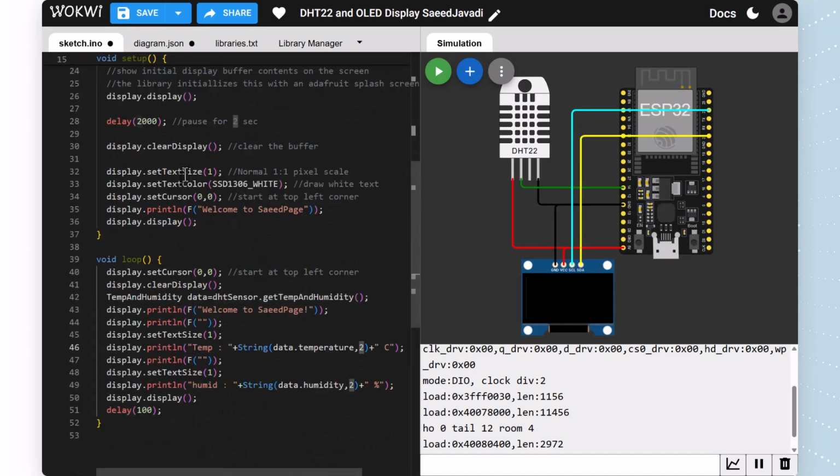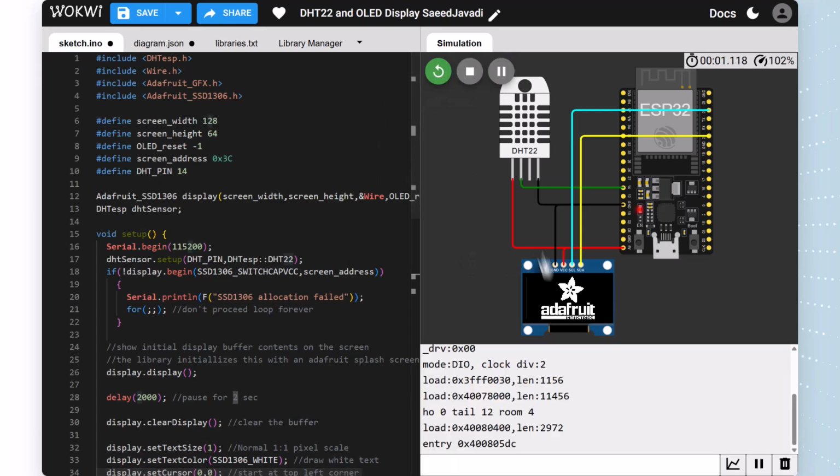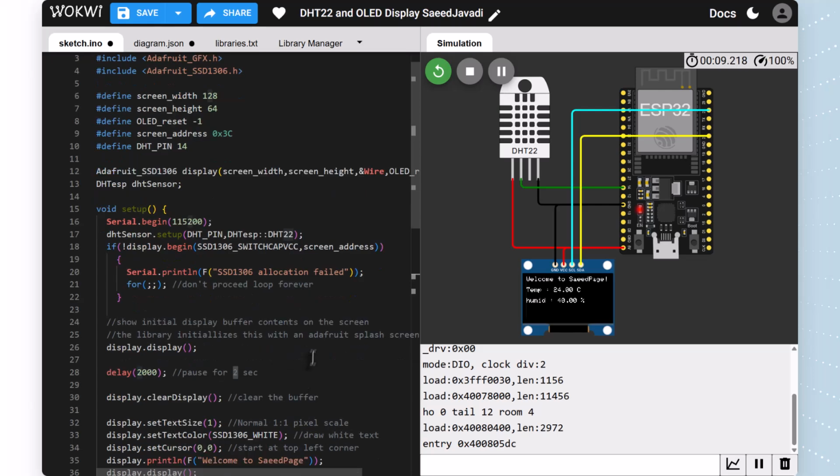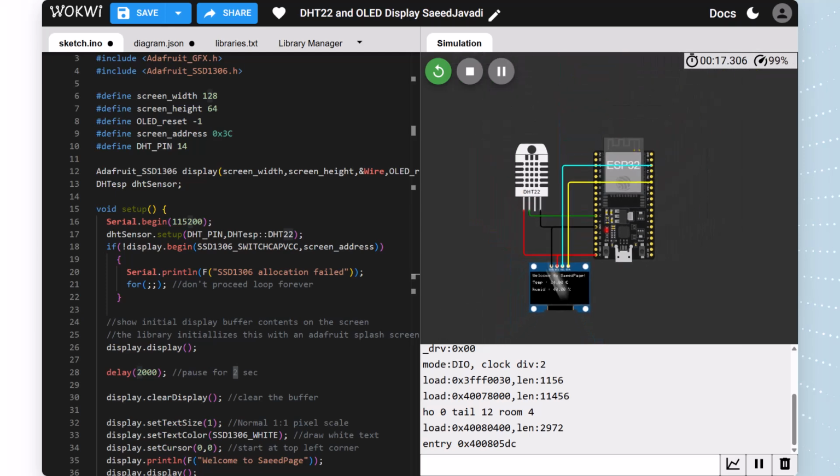This is very easy, and I will put it on my GitHub and put links on my YouTube channel for download. Very well, ready to start? Yeah, start. First of all, we see the splash screen, and after that we have our data on our OLED SSD display.